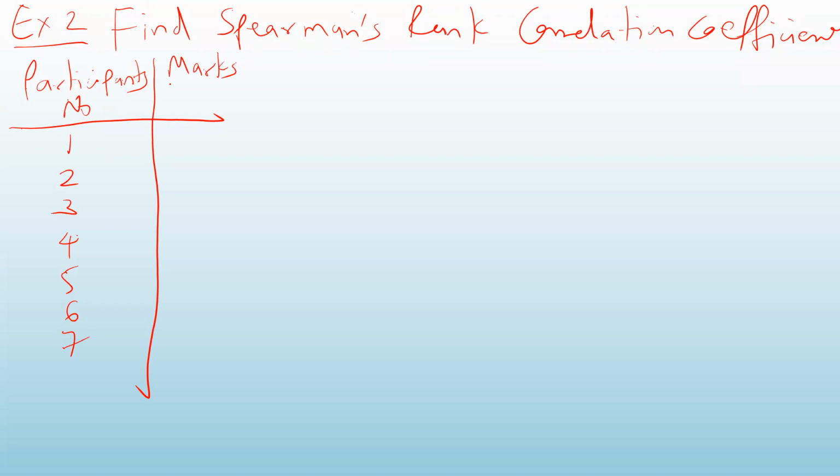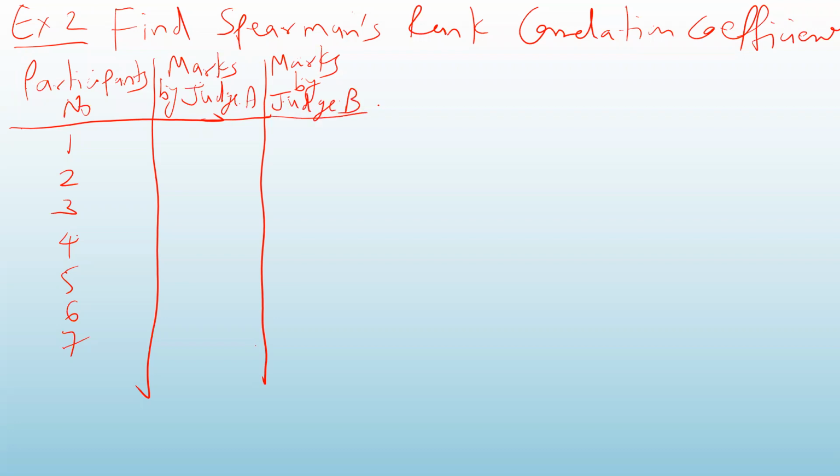So marks by Judge A, and in the second column we write marks given by Judge B. Okay, see how Judge A has given the marks.